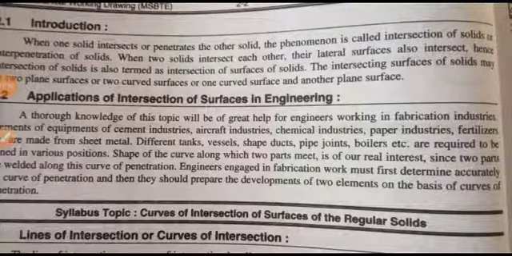Now, application of intersection of solid in engineering. Thorough knowledge of this topic will be of great help for engineers working in the fabrication industry. Elements of equipment of cement industry, aircraft industry, chemical industries, paper industry, fertilizer industries are made from sheet metal. Different tanks, vessels, ship ducts, pipe joints and boilers, etc. are required to be joined in various positions.